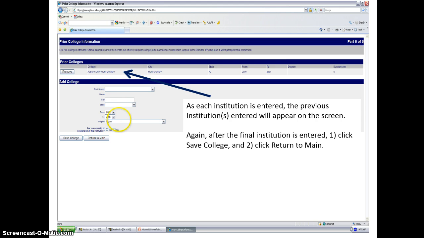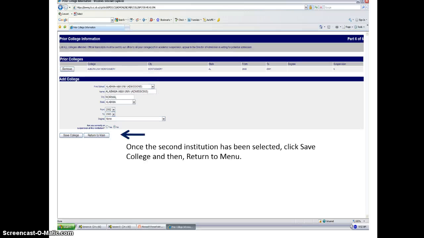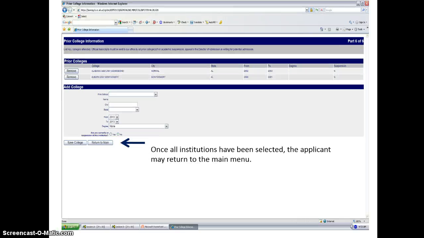This shows the screen after a college has been entered. And you can see that in this case, the sample is Auburn University at Montgomery. This screen shows how it looks if you add an additional college. You would click Save College and then Return to Menu. And you'll note here that 2 colleges now appear at the top. After all the colleges have been entered, you can return to the main menu.